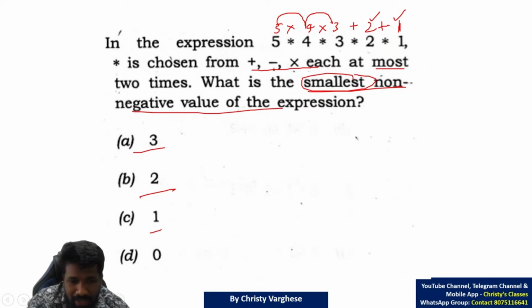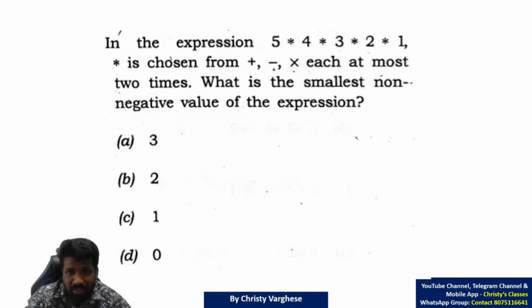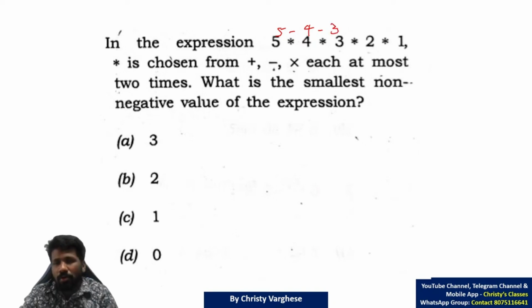So you have to choose by trial and error. Definitely multiplication will increase the number only. Addition and subtraction are the better operations here. Subtraction is the best operation, but at most 2 times only, so you cannot subtract again and again. So 5 minus 4 minus 3, what will it be? 5 minus 4 is 1, 1 minus 3 is minus 2.